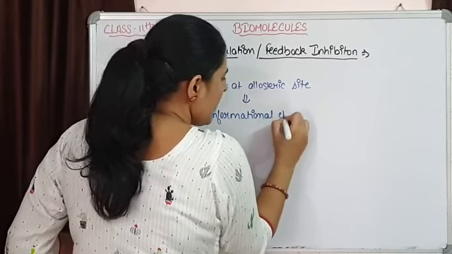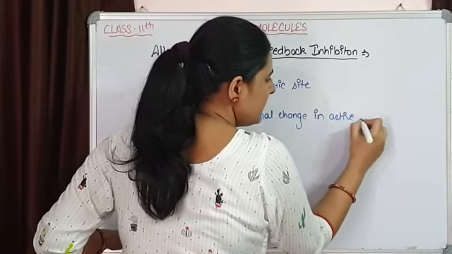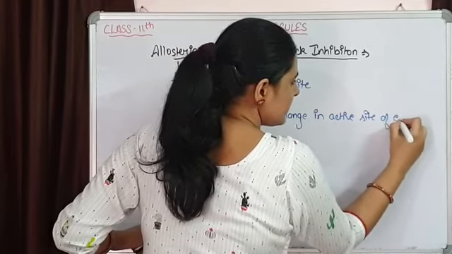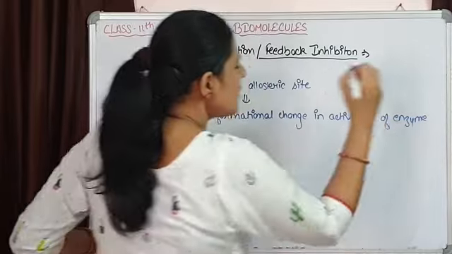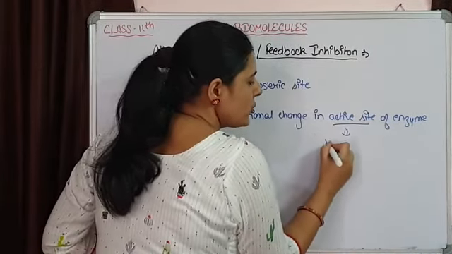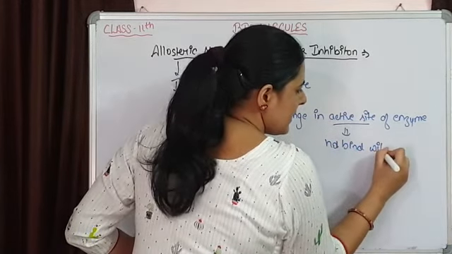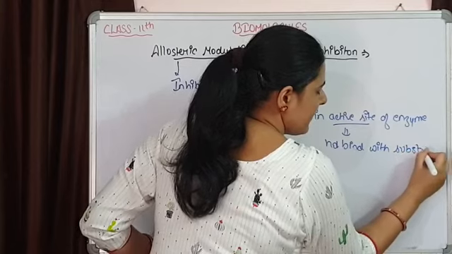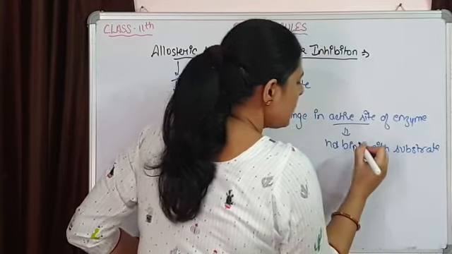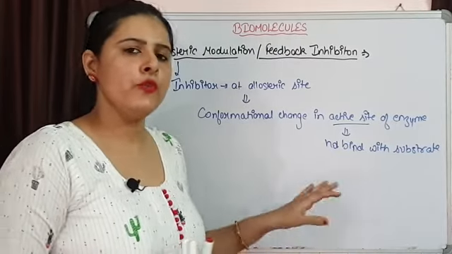There will be a conformational change in the active site of the enzyme, and because of this conformational change, this active site is not going to bind with the substrate, and if the substrate is not able to bind at the active site, that simply means no product is going to be formed.